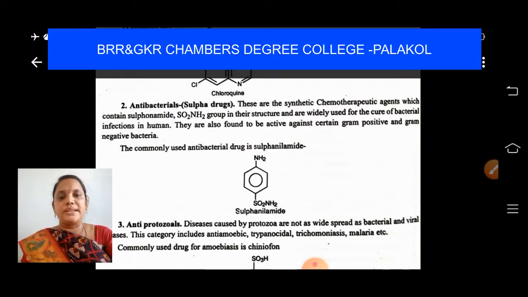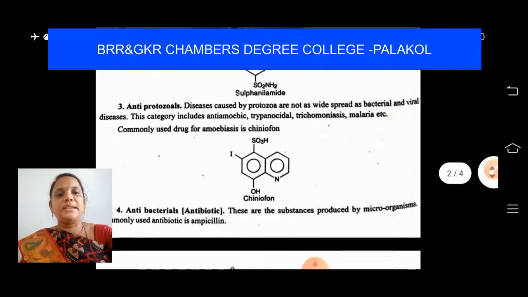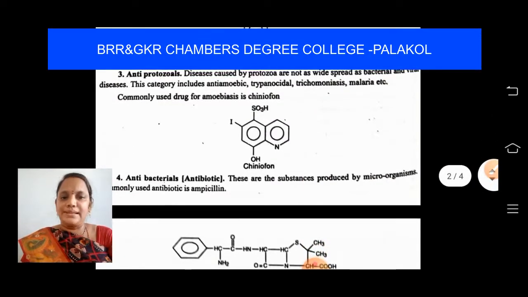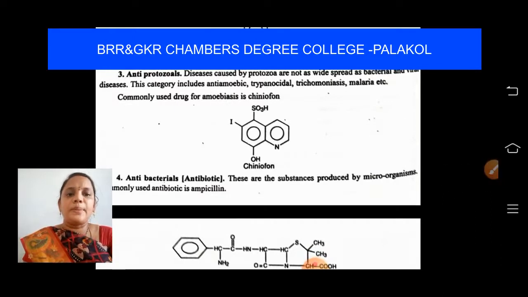Antibacterials, which are known as sulfur drugs. For example, sulfanilamide. And the third one is anti-protozoals. Diseases caused by protozoa are not as widespread as bacterial and viral diseases. This category includes amoebiasis, trypanosomiasis, trichomoniasis, malaria, etc.